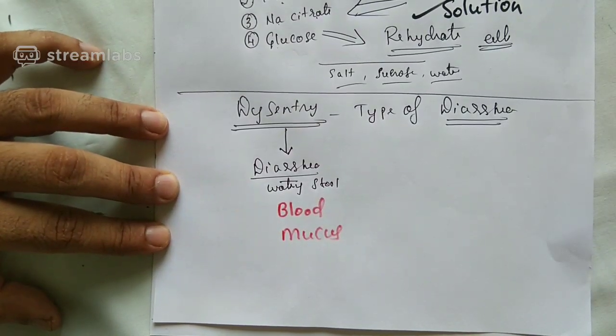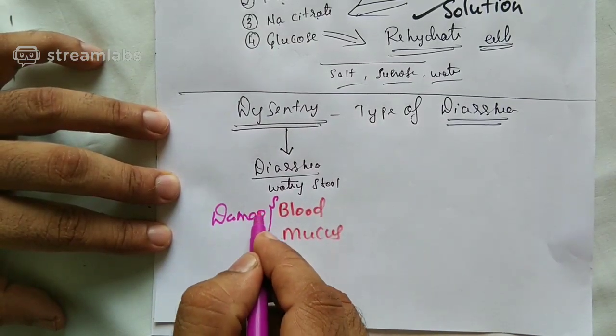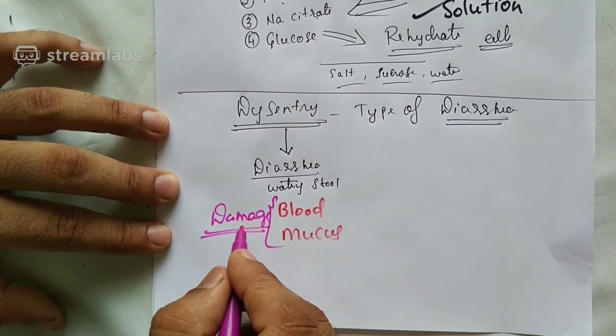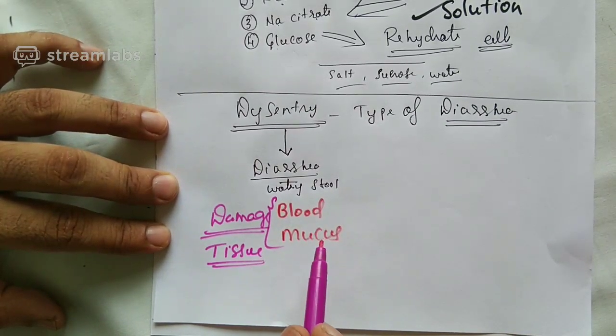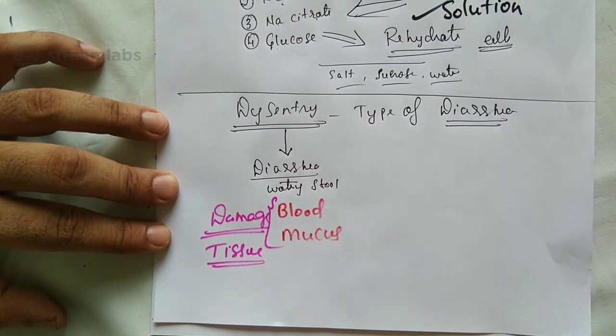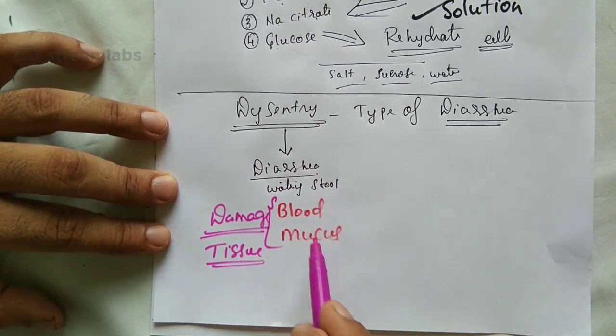If blood and mucus is present in the watery stool, then it is called dysentery. That means you should understand dysentery is because of damage. There will be damage to tissue. If there's damage to tissue, then it leads to formation of what? Blood and mucus. How? We can give some examples later. So dysentery will have the watery stool containing blood and mucus.